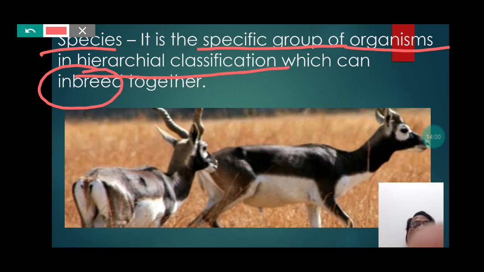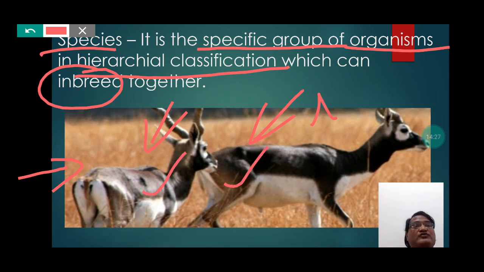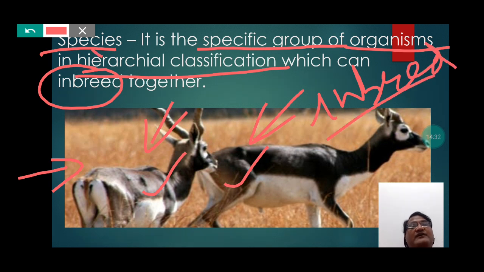Here in this picture, you will notice that these organisms appear similar with each other, that is, they are physiologically similar, and that is why they can inbreed also. So those organisms which not only appear similar but are also able to inbreed, that is reproduce, are called species.